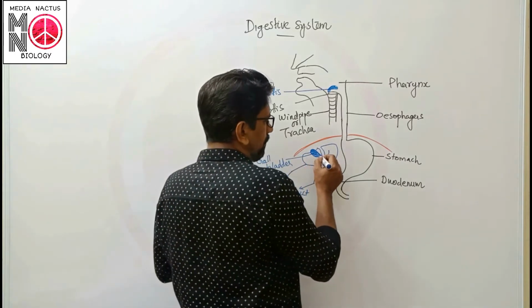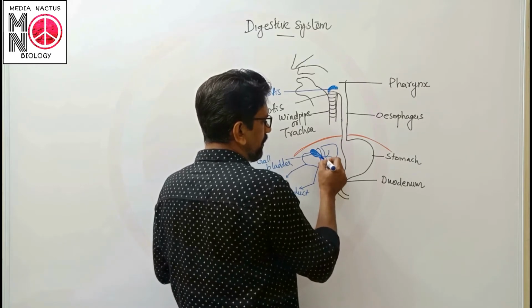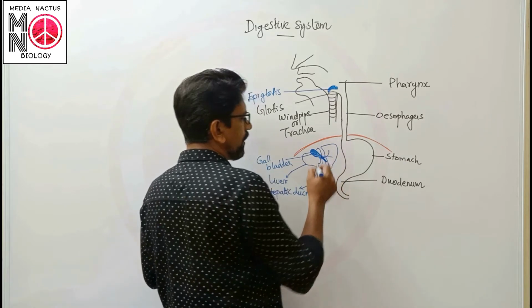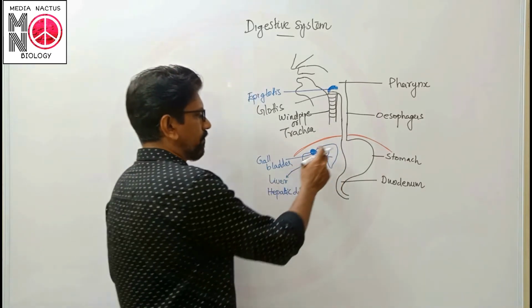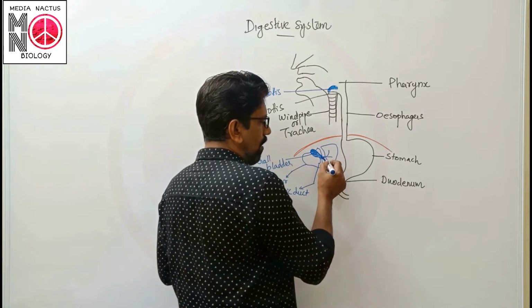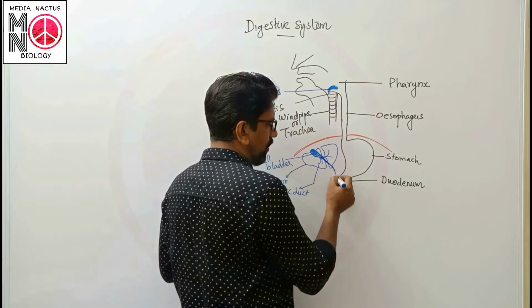The duct from the gallbladder is known as the cystic duct. It joins with the duct of the liver to form the common bile duct, and it moves toward the duodenal region.